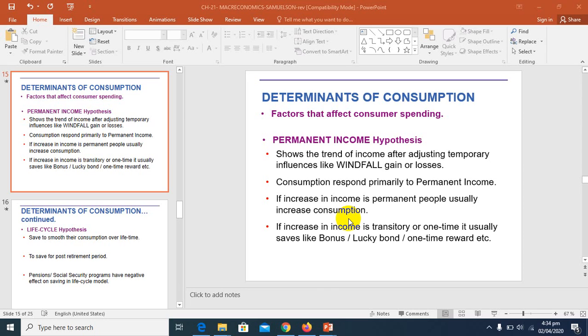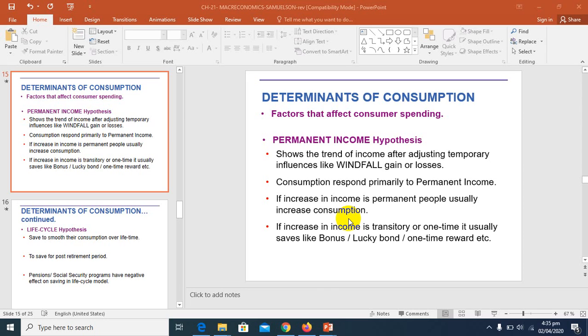So that's why we said that what is not consumed, that is what is saved, is available for investment in new capital goods, and capital serves as the driving force behind long-term economic growth. It means whatever you are saving now, you are investing; that saving is part of your investment. Through this investment we are generating new capital goods, and what does capital do? Capital serves as a driving force behind long-term economic growth.